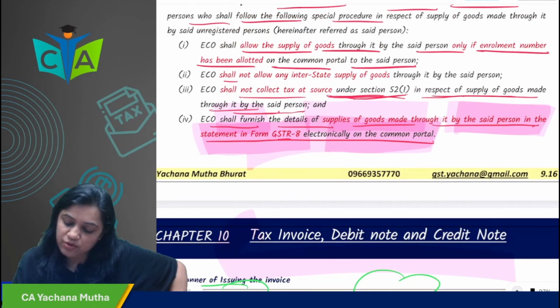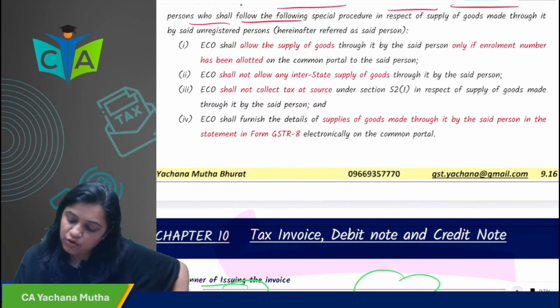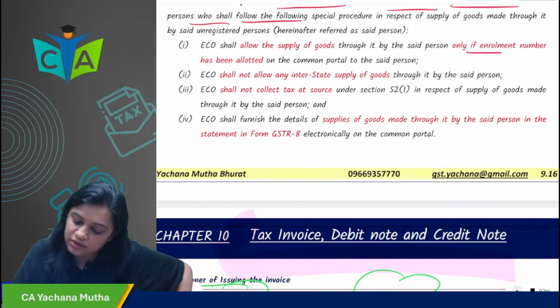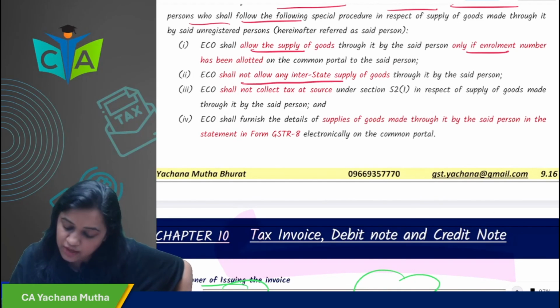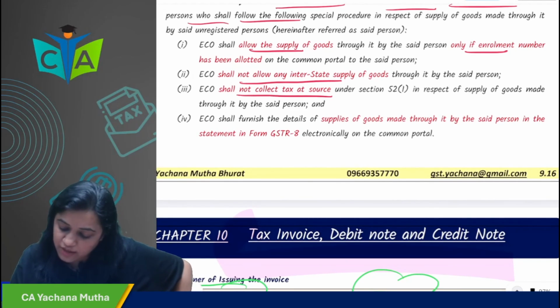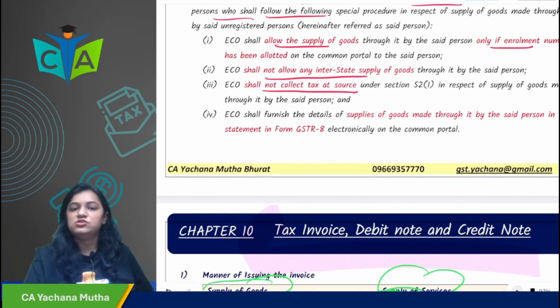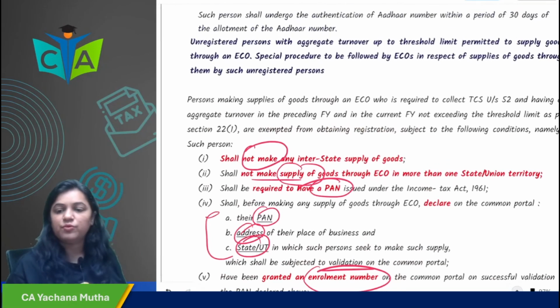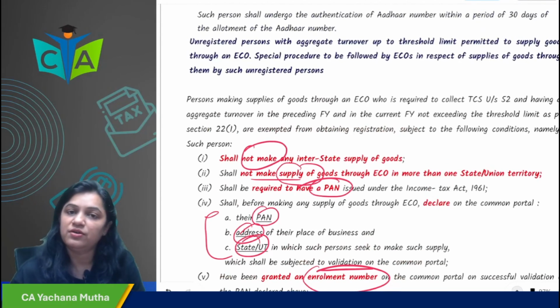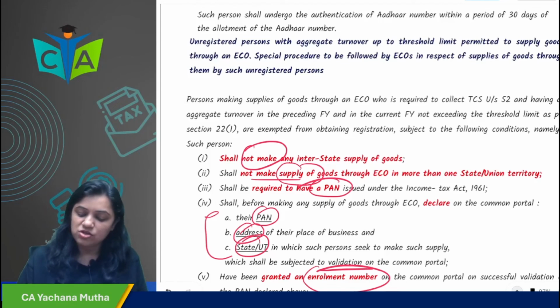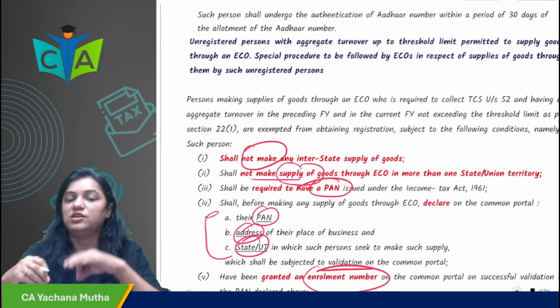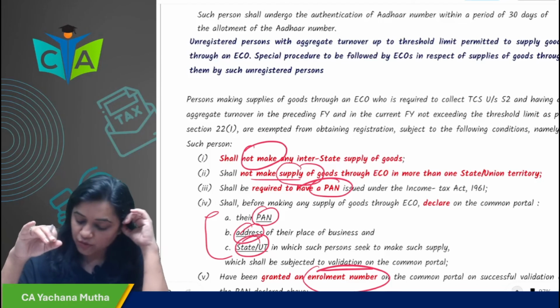So the four things ECO has to remember are: only if an enrollment number is granted will he allow the person to supply goods; shall not allow interstate supply of goods; shall not collect TCS; and furnish the details in GSTR. Okay, so this is the special procedure to be followed by ECO if some unregistered persons are supplying goods through it, and they will be exempted from registration only if they satisfy the following conditions.